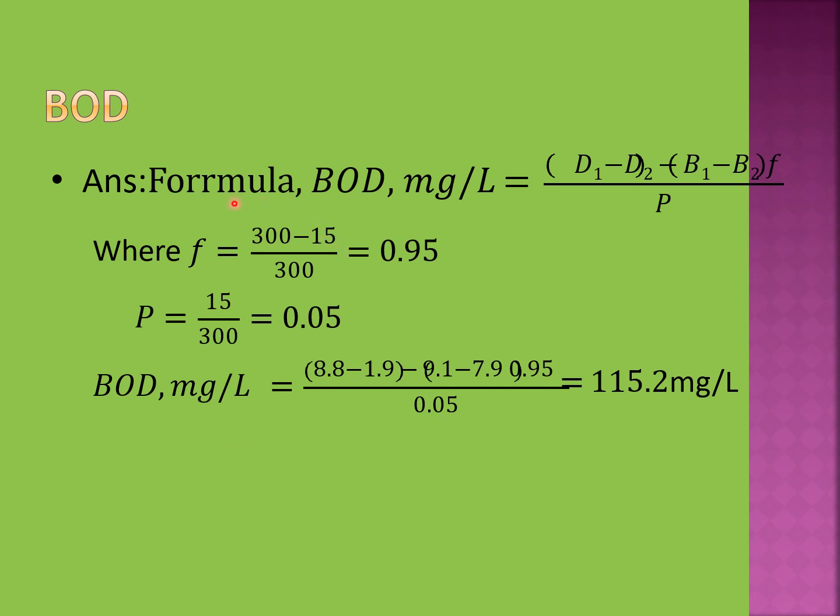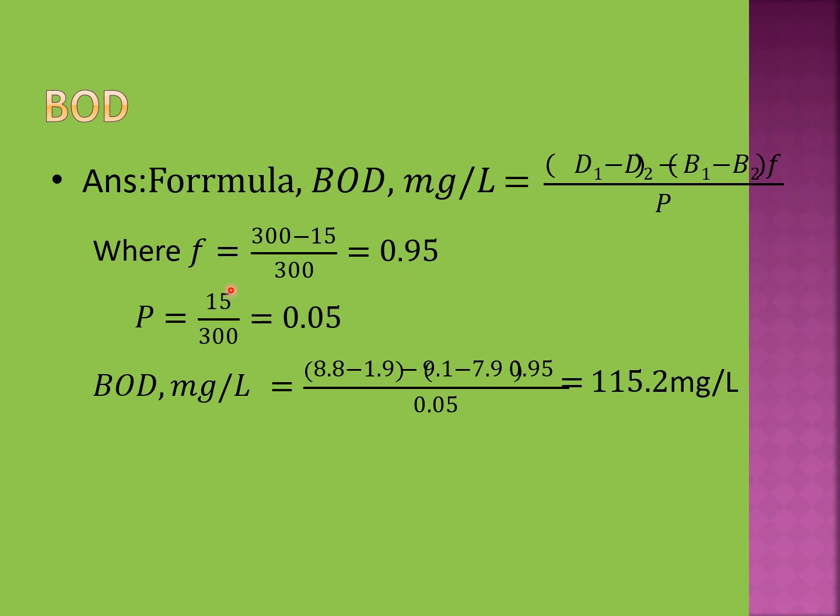To calculate diluted or seeded BOD, we have to use this formula. BOD equal to D1 minus D2 minus B1 minus B2 into F, divided by P, where F equal to seeded volume factor, which can be obtained by dividing the volume of fresh or distilled water, which is 300 minus 15, that is 275 milliliter, by the total volume, which is 300 milliliter, and finally F stands 0.95.